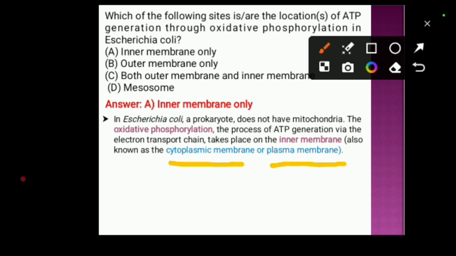So we know that the prokaryote does not have membrane bound organelles, thus they do not have mitochondria, which is basically the ATP generation site in most eukaryotes. Here in case of E. coli, the process of ATP generation takes place in the inner membrane, that is the cytoplasmic membrane or plasma membrane.